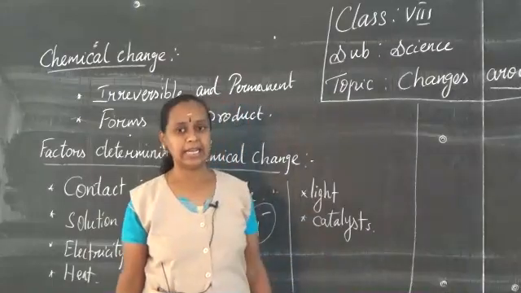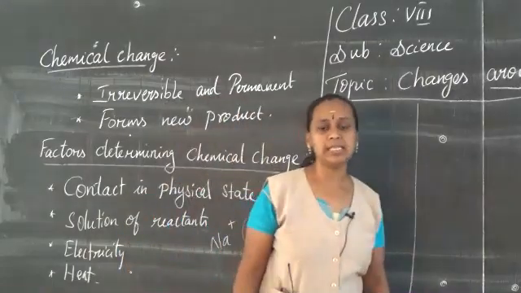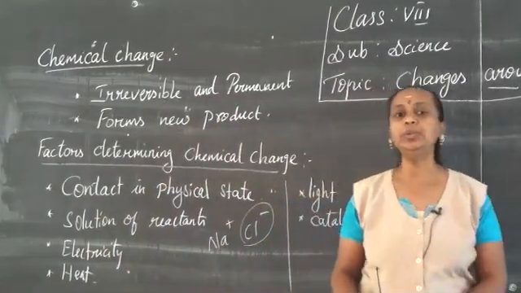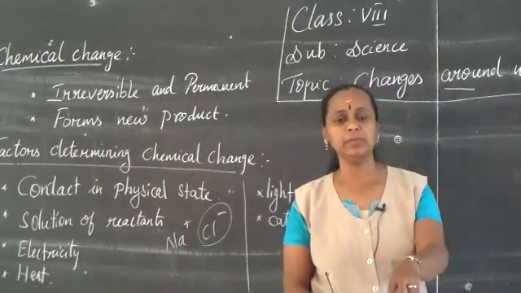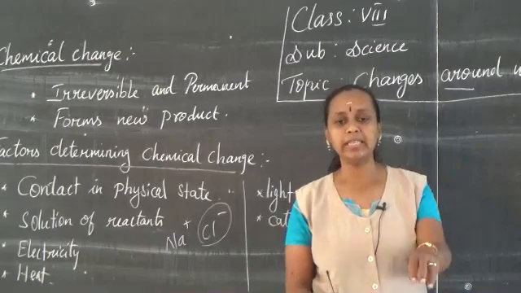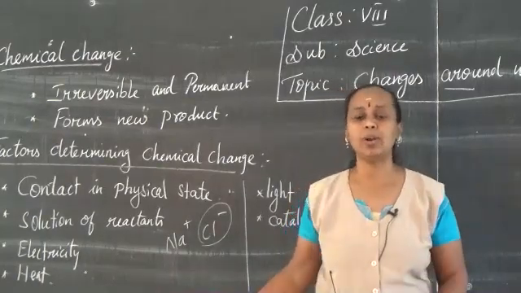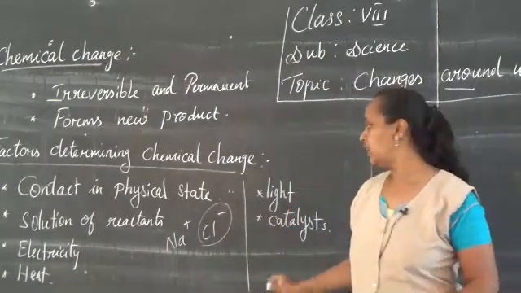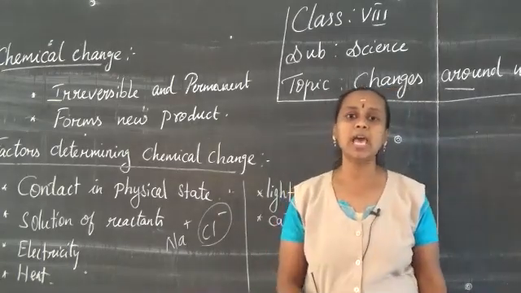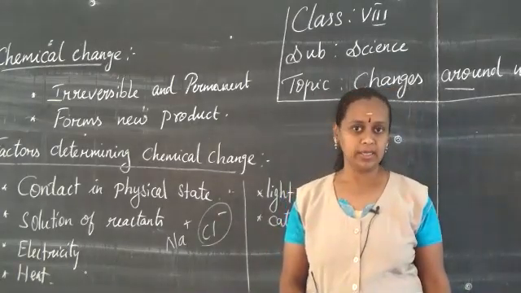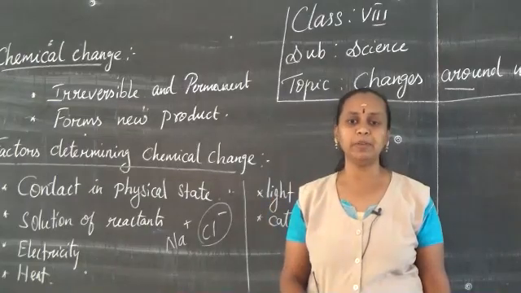The next is catalyst. A catalyst is a substance which can increase the speed of a reaction. It does not take part in the chemical reaction, but when you add it, it speeds up the reaction. That is called a catalyst. We studied the preparation of ammonia, the process we called Haber's process. I hope that you have heard all these words in the previous class.